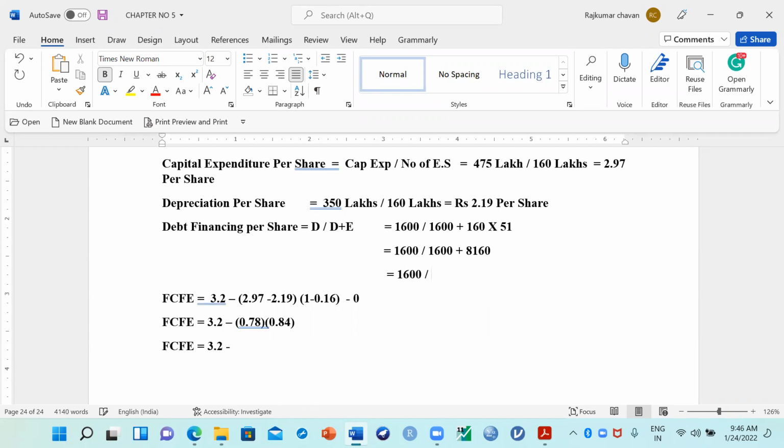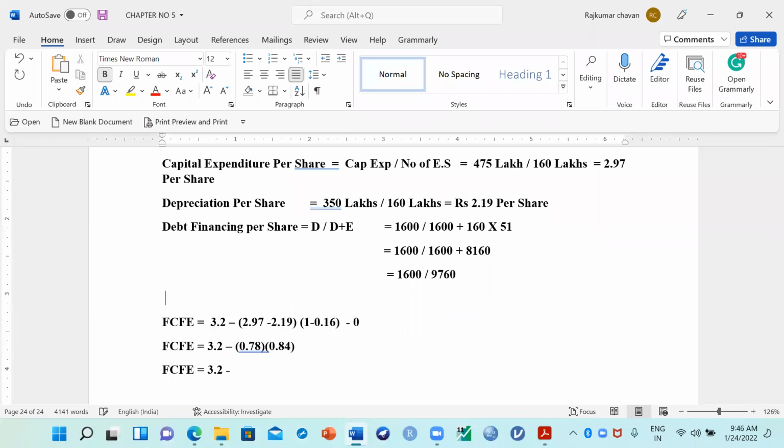1,600 divided by, you add and tell me how much it is coming. What is the total of both? 1,600 plus 8160 is how much? 9,760.